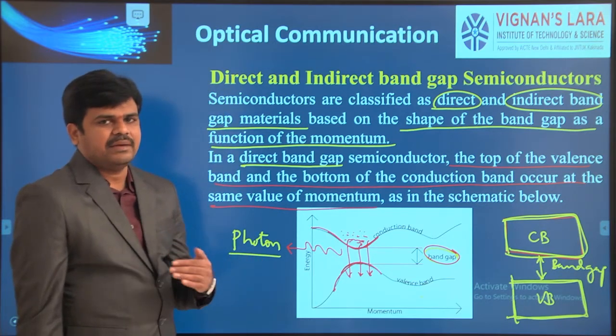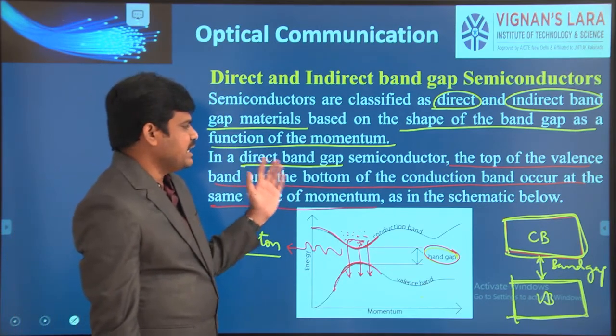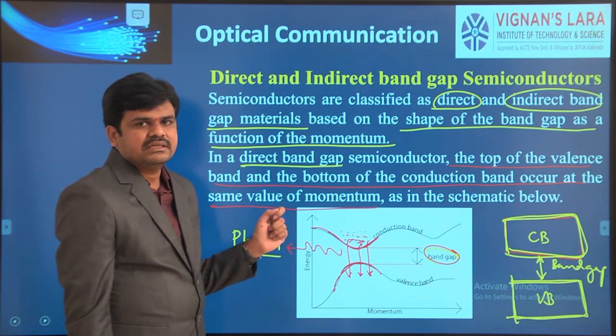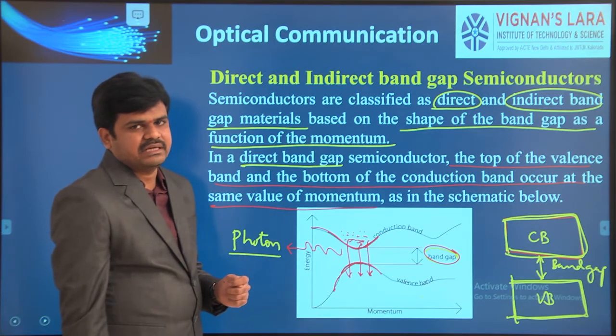The same thing happens in direct band gap semiconductor materials.